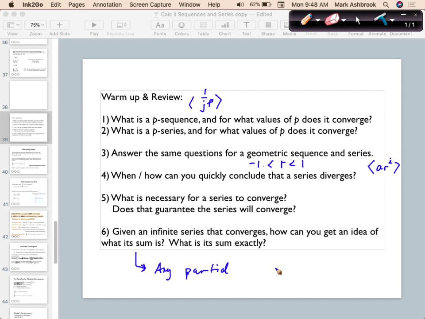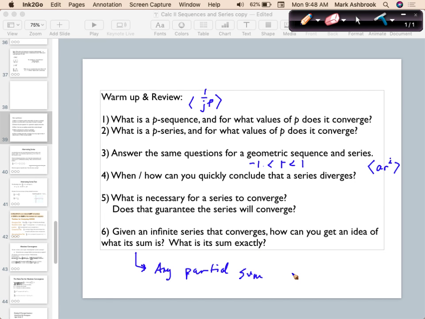Because what is the series? It's just adding them all up, right? So if you add some of them up, it's going to be an approximation. Does it make sense? The series is adding all of them up, so a partial sum is just adding some of them up, a finite sum. So any partial sum becomes an approximation for the series.